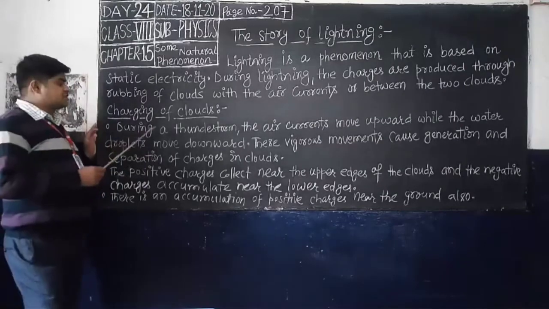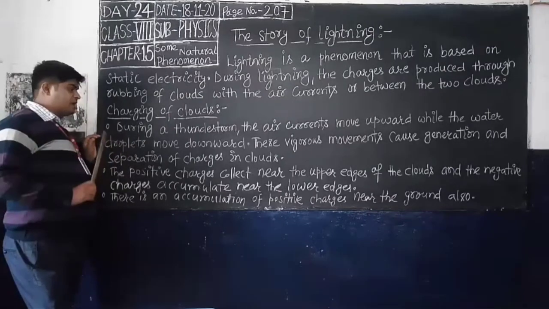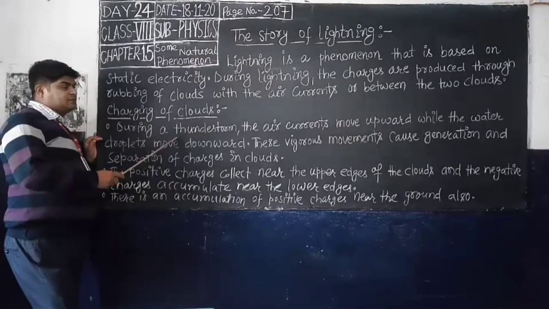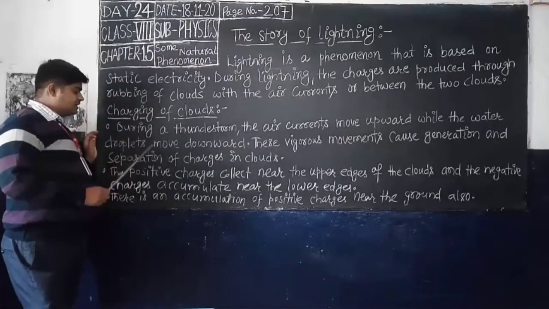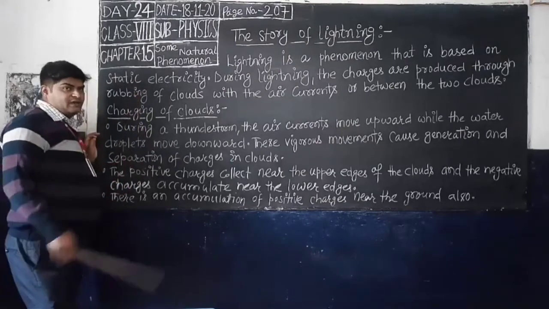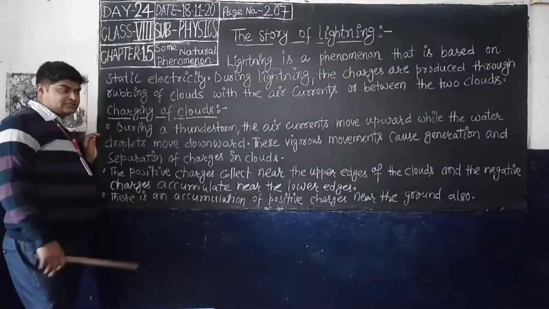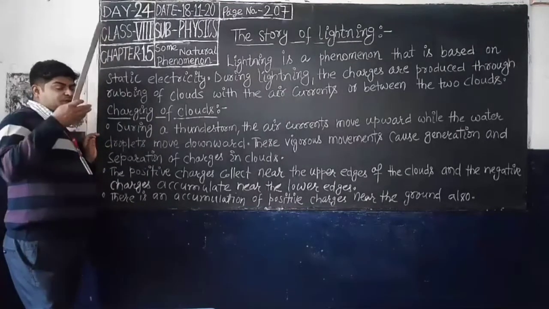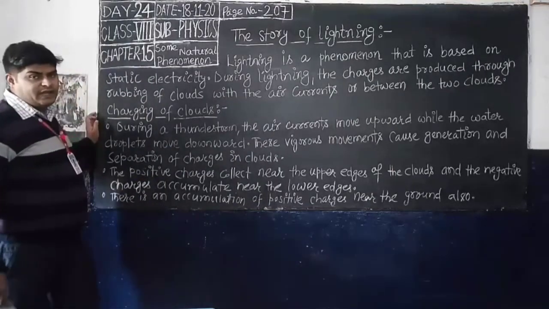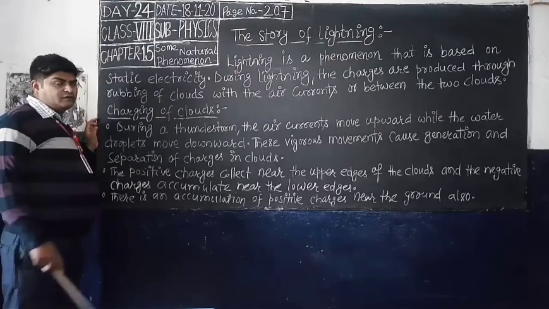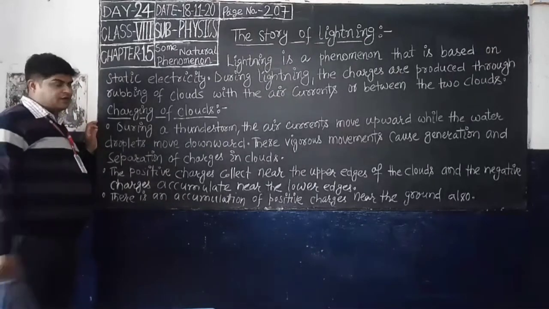Now see here, charging of clouds. How is it possible? First point: during a thunderstorm the air currents move upwards while the water droplets move downwards. When rain is happening, water is falling downward, whereas air currents move upward. Friction is possible when one object is moving downward and the other upward.